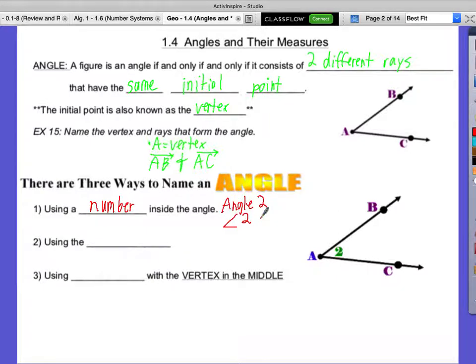Did we learn about parallel lines, perpendicular lines? I think we did. I'm asking you to learn about them. Yes. Oh, yeah.